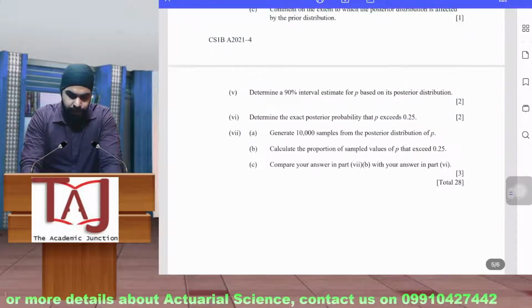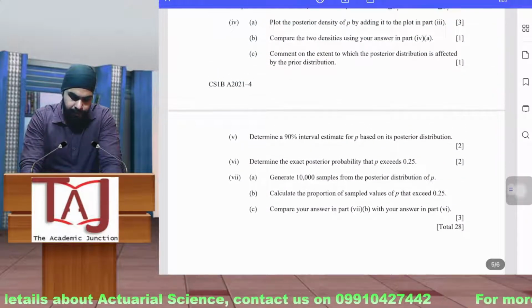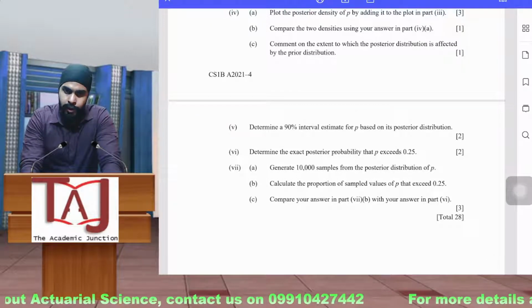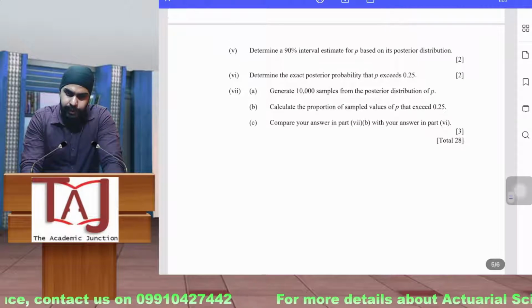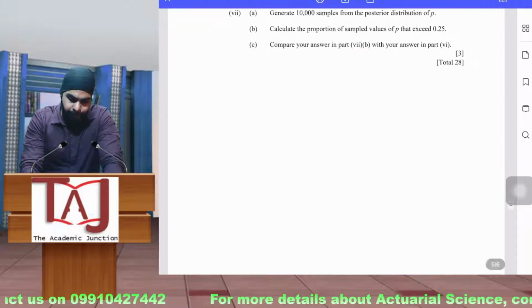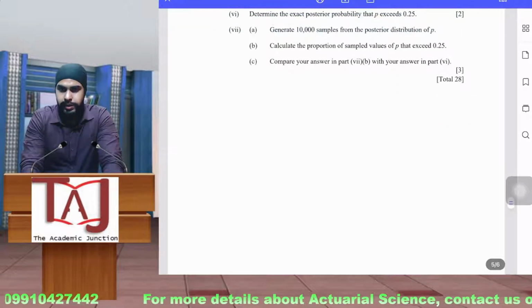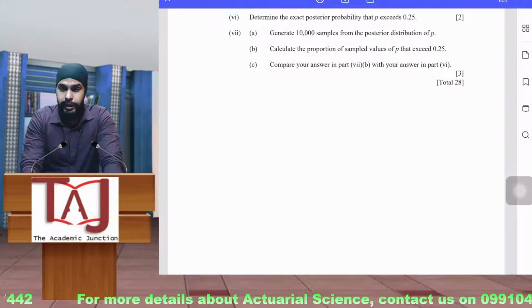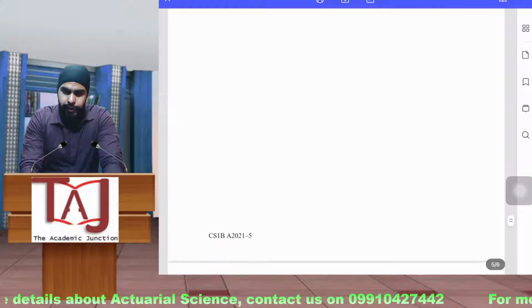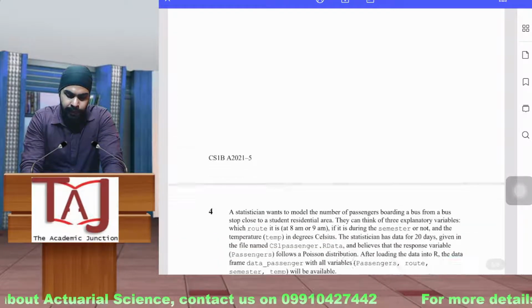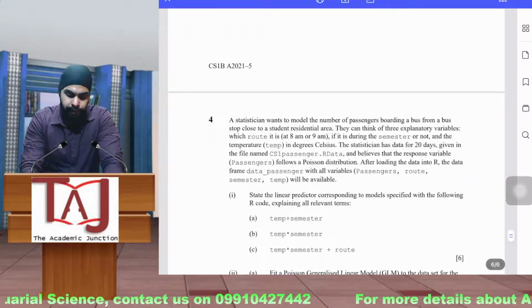I will not discuss this because I think it is very easy. We don't need to look into the answers for this. It is very self-explanatory. So 28 marks for this easy question, 28 marks. So like 75% of your paper is done, and there is not even a single thing that we have not discussed in the class.